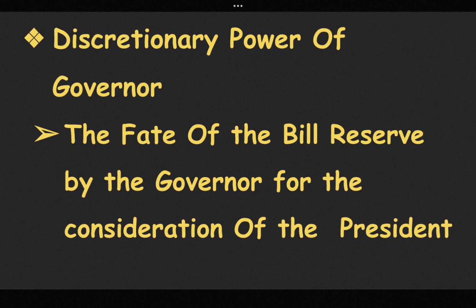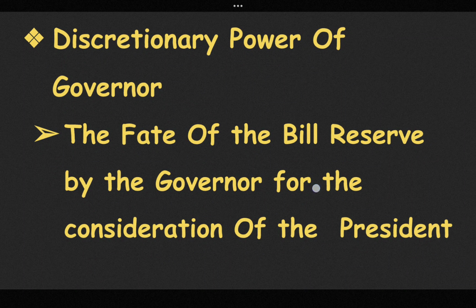Sending a report: the governor of the state has to send a fortnightly report to the center with respect to the affairs of the state. Next, under Article 356, the governor of a state can send a report to the president recommending president's rule or state emergency in the state on the ground of breakdown of constitutional machinery in the state. It is also a misused article, Article 356.